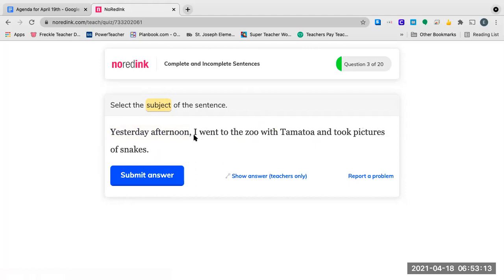And again, yesterday afternoon, I went to the zoo with Tamatoa and took pictures of snakes. So yesterday afternoon, it's telling us the time and the date. I went to the zoo with Tamatoa and took pictures of snakes. Okay? Sorry. Man, what's going on with me today? So it's talking about I. I went. Went is an action verb, right? I went somewhere. It's mainly talking about I because I am the main person in this sentence, right? So it would be I, okay?